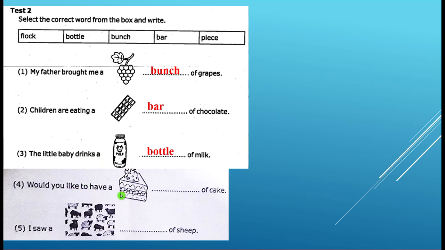Would you like to have a piece of cake? Number 5, I saw a flock of sheep.